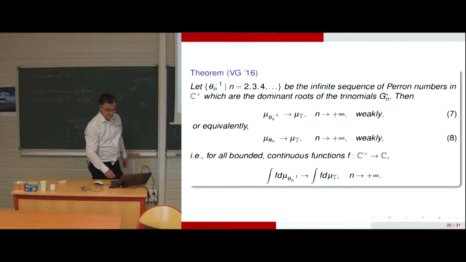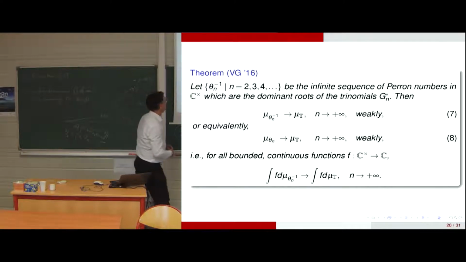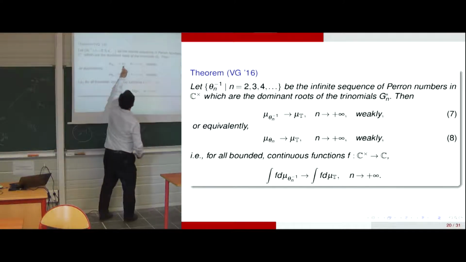This is for the conjugates of the Perron numbers forming the sequence theta n minus 1. And then you have a weak convergence of these discrete measures towards the limit measure.